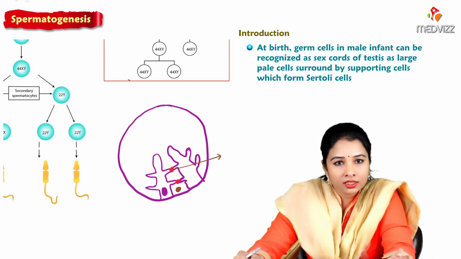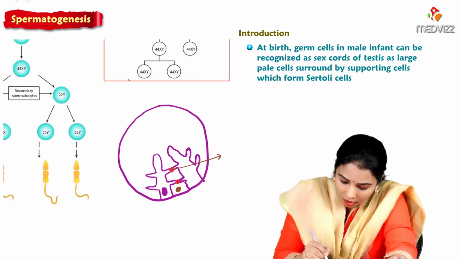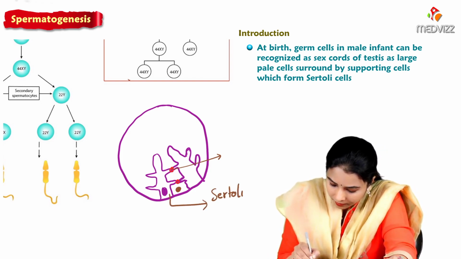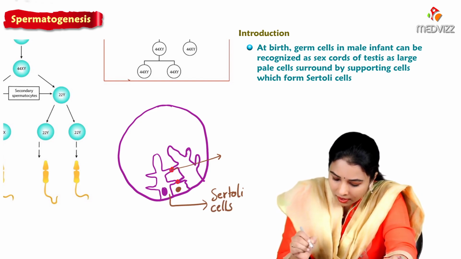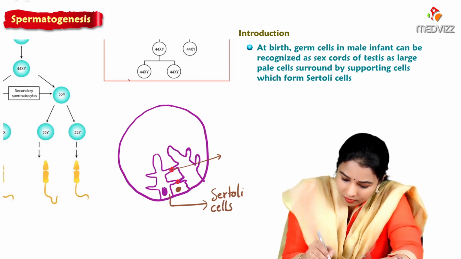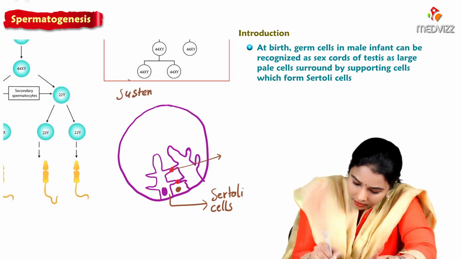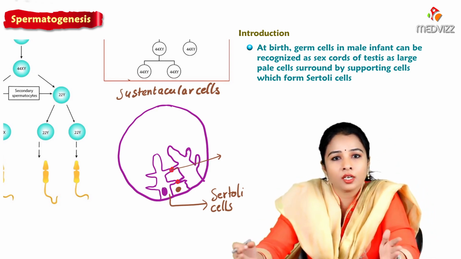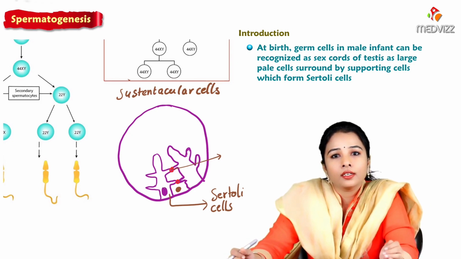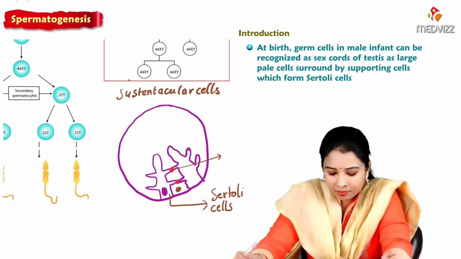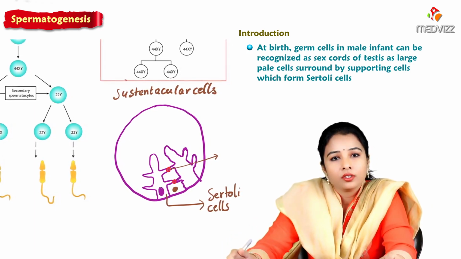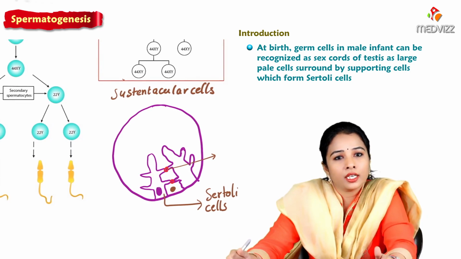Apart from these germ cells, we have tall columnar cells called Sertoli cells, otherwise called sustentacular cells. These Sertoli cells are supporting cells derived from the surface epithelium, and they intervene between the germ cells. That is how they are present at the time of infancy.